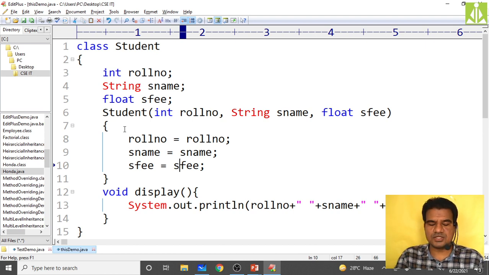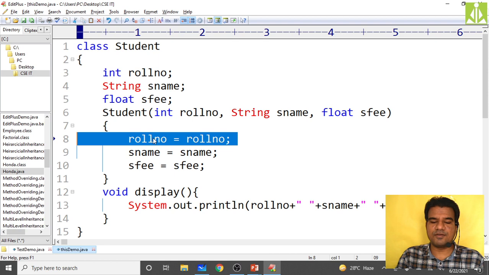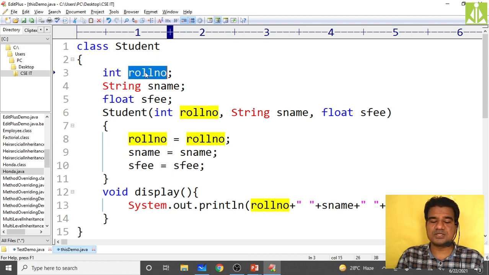So now what will happen, here also you won't get any issues. It is not a compile time error, you will not get any compiler issue. The program will be executed successfully, but you will get a logical error, you will get all zeros, because whatever values you are receiving and initializing, it is somewhat different. Maybe this roll number can refer to the instance variable, as the instance variable is holding nothing, isn't it? So these two roll numbers, assignment operator left side and right side, will be considered like the instance variable only. So we will check how the program will give the response.